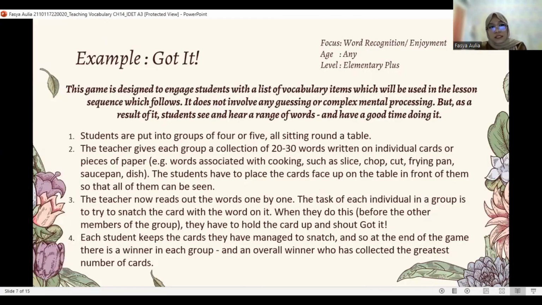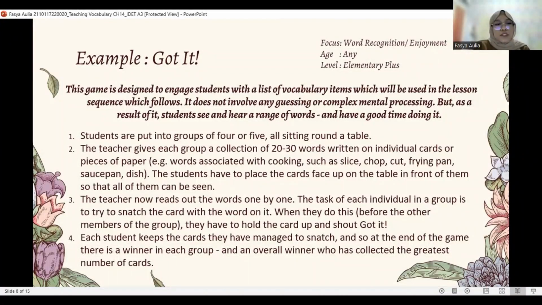Next slide, please. This is the example. The focus of the game is word recognition or enjoyment. The age level is any and level is elementary plus. This game is designed to engage students with a list of vocabulary items which will be used in the lesson sequence which follows. It does not involve any guessing or complex mental processing, but as a result of it, students see and hear a range of words and have a good time doing it.